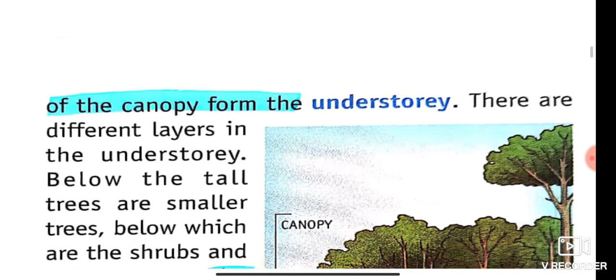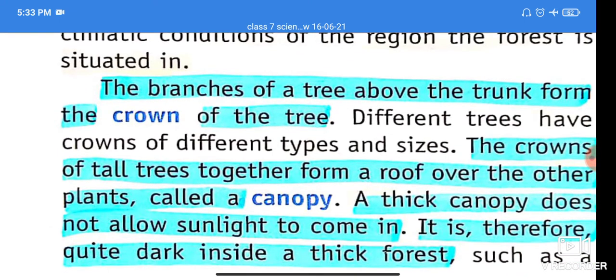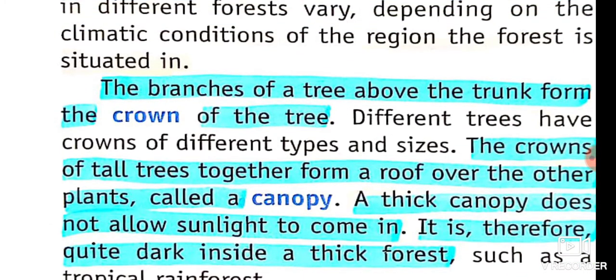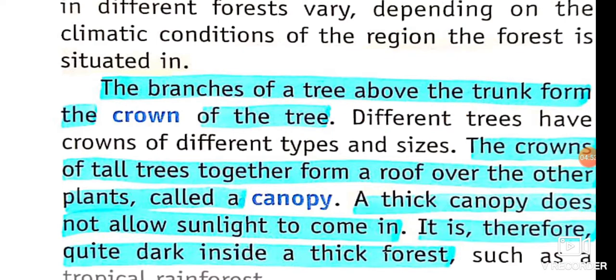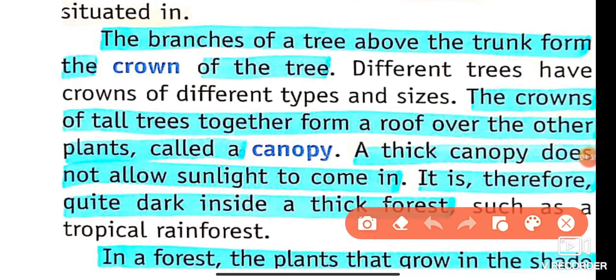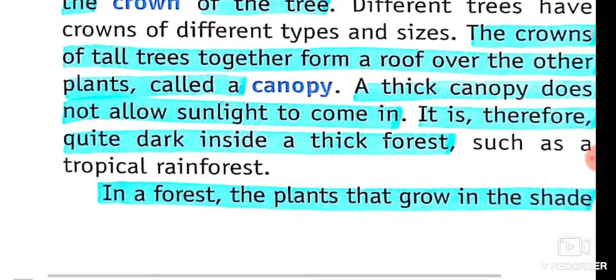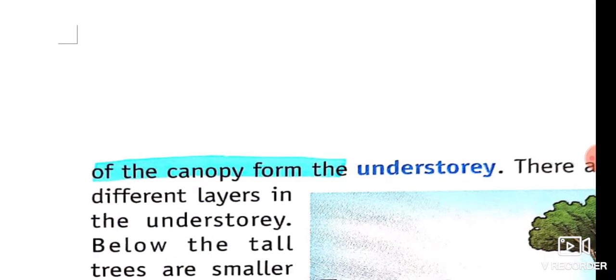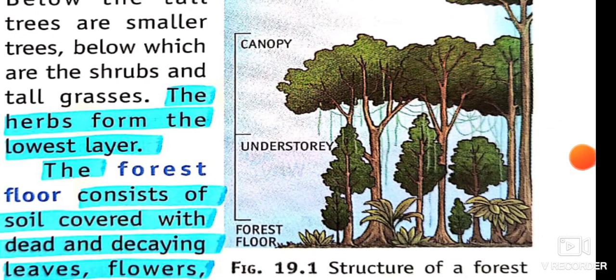So, is that quite clear to everyone? The first point in the chapter is the crown of the tree. The part above the trunk is known as the crown of the tree. And what is the canopy? When the crowns of two or more large trees combine together, they form the canopy. And the next point is the understory. The small plants that grow under the canopy are known as the understory.